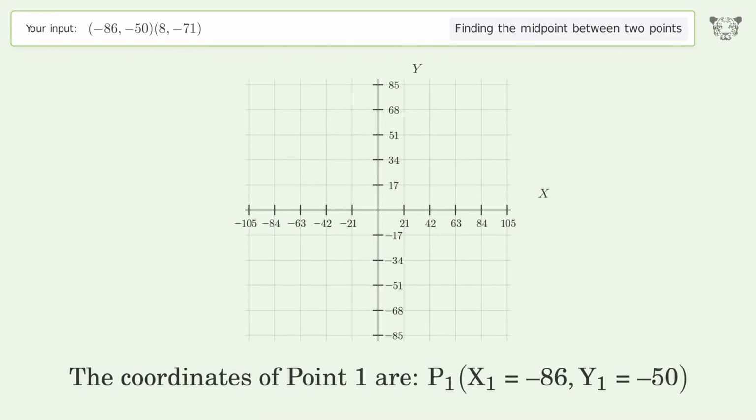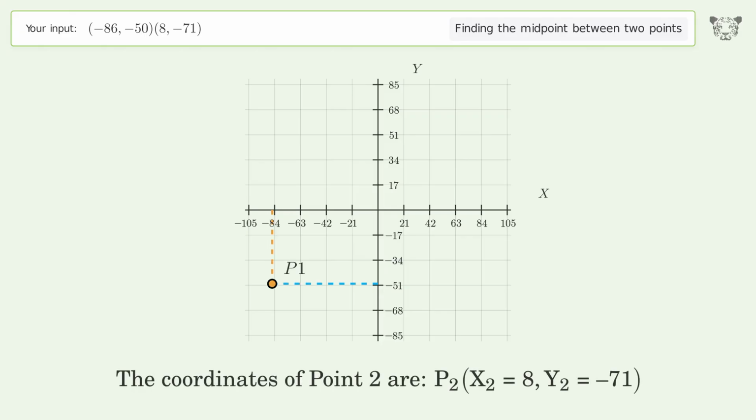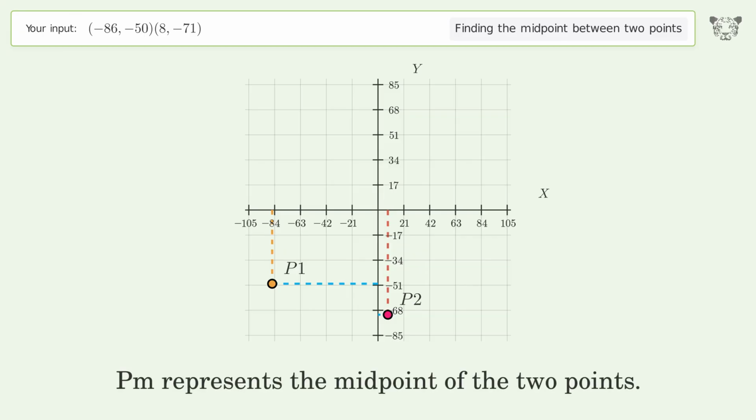The coordinates of point 1 are x1 equals -86, y1 equals -50. The coordinates of point 2 are x2 equals 8, y2 equals -71. PM represents the midpoint of the 2 points.